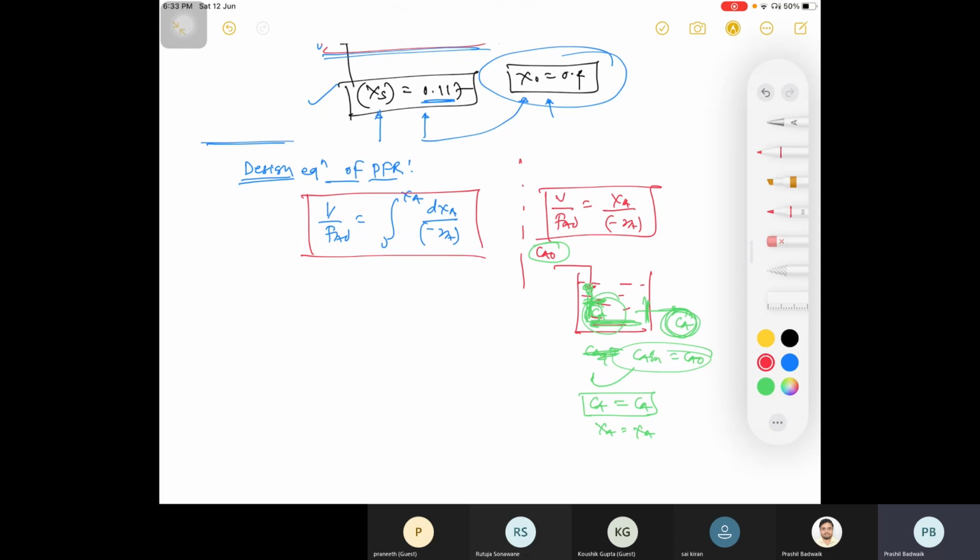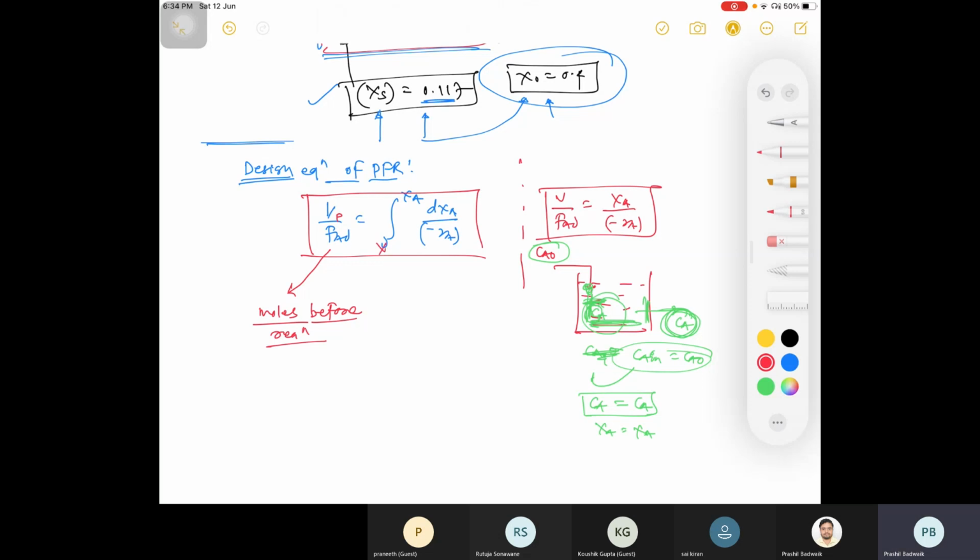If you analyze this equation, what is this FA naught? FA naught is your initial moles, or I'll say it is moles before reaction, right? Are you agree with this? These are moles before reaction. This is your volume of PFR.